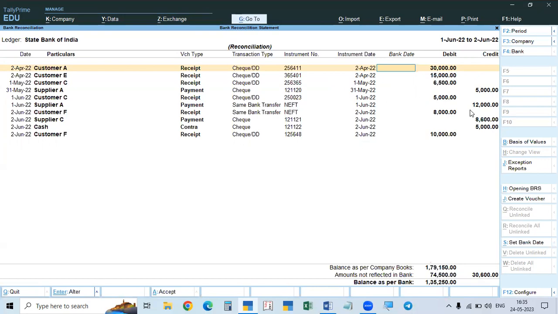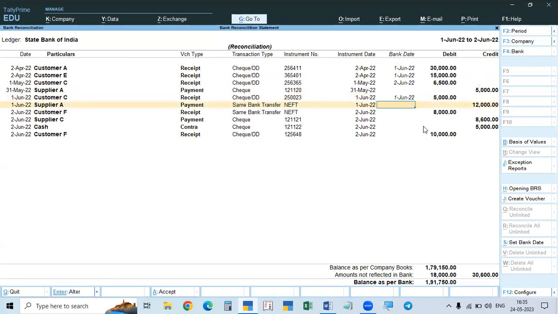Before these June transactions, all the transactions which are not reflected in the bank will show up. Now you see April, 1st June. April, that is gone. The second one is also gone, 1st June. Okay. And 1st May is gone, 2nd June. 31st May is not reflected. Okay, it is there. And 1st June. So this one, 1st June, reflected.